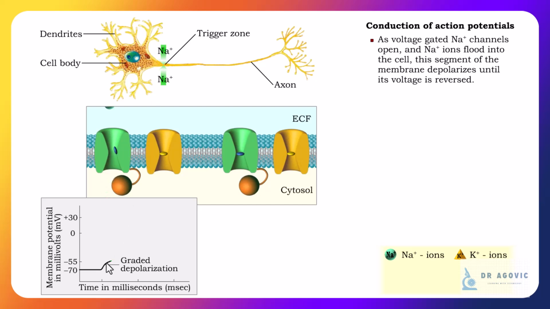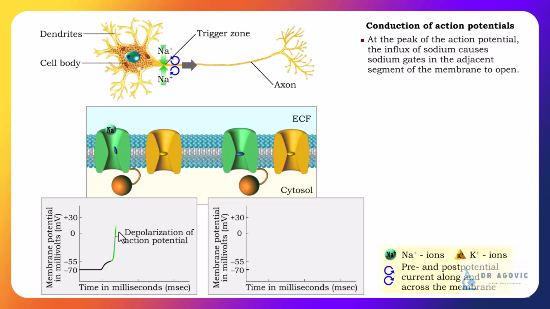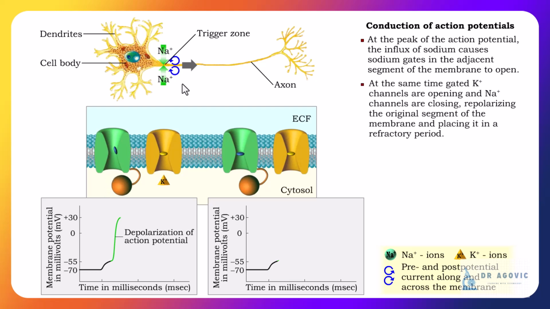Depolarization of the first segment of membrane progresses as the sodium gates continue to open and lasts until the charge is completely reversed. When the action potential reaches its peak, the positive nature of the membrane causes potentials to spread to adjacent segments of the membrane simultaneously.